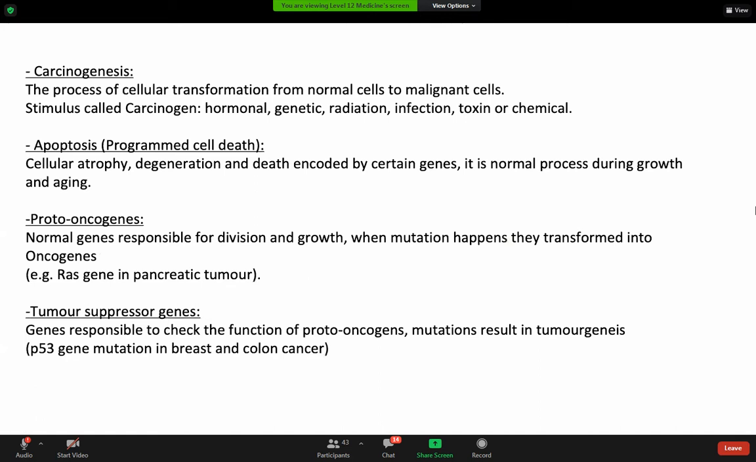What is carcinogenesis? The process of cellular transformation from normal cell into malignant cell. The stimulus is called a carcinogen, like hormone or gene. It could be hormonal, genetic, radiation, infection, toxin, or chemical. Apoptosis, cellular atrophy.